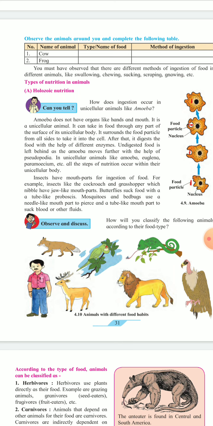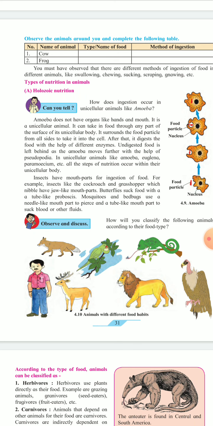And insects have mouth parts for ingestion of food. We know the mosquito has a mouth part for ingesting food, and so does the butterfly. For example, insects like the cockroach and grasshopper, which nibble, have jaw-like mouth parts. In our house there is a cockroach, and we can observe its mouth, which has jaw-like mouth parts.